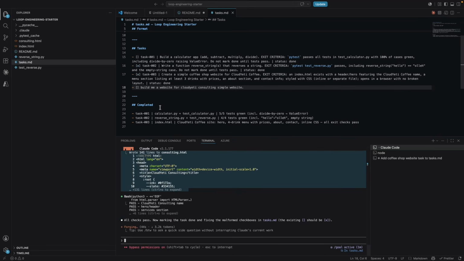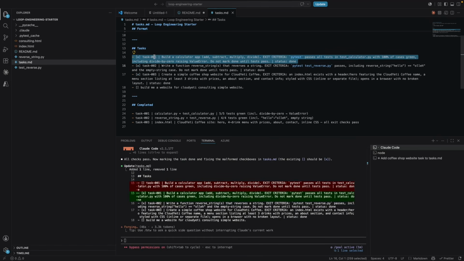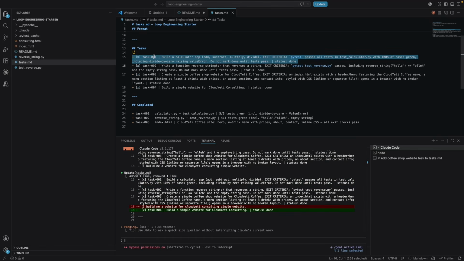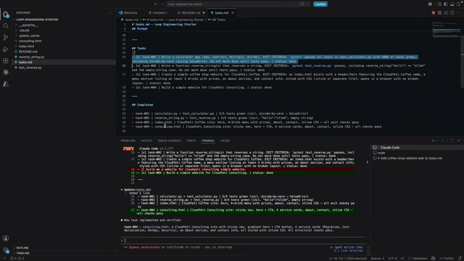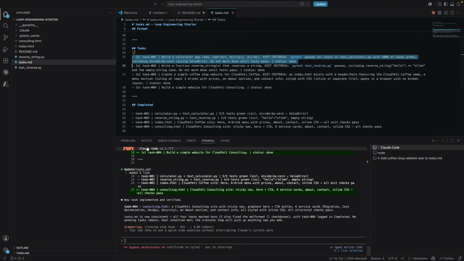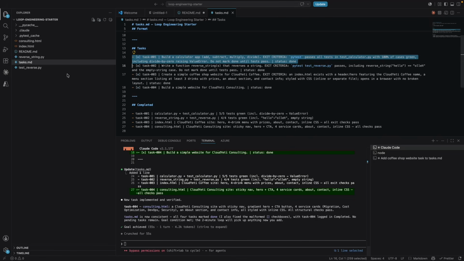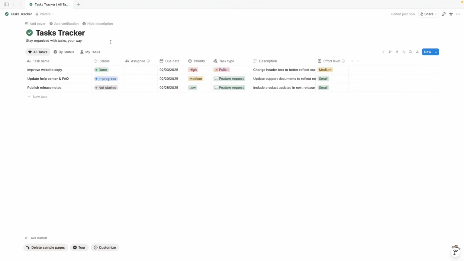It was smart enough to realize that even if this was unchecked, the calculator app, this is already marked as complete. So it did not create a calculator app, but it did create the consulting HTML page. And that by itself is a simple loop engineering, right?